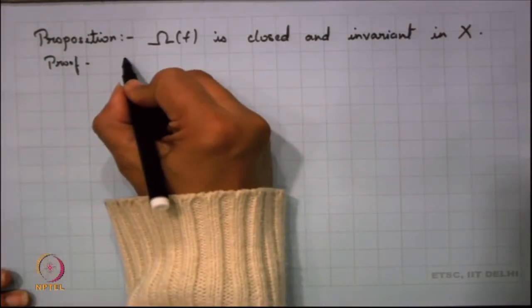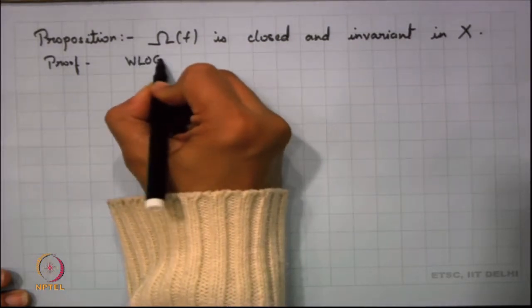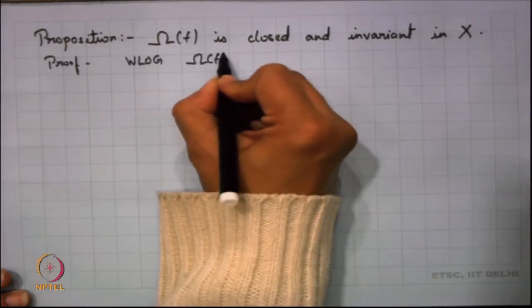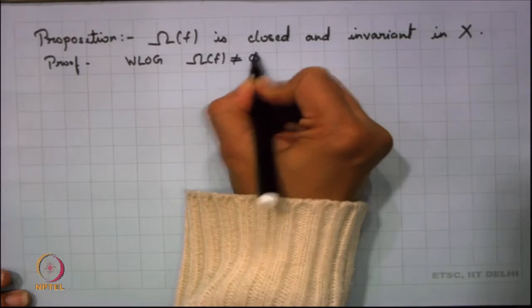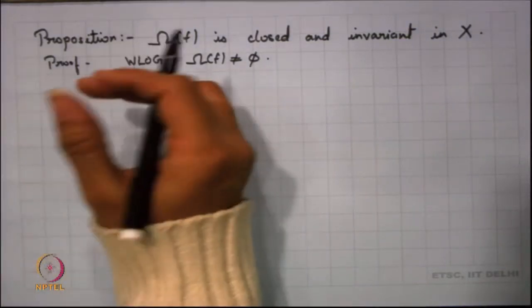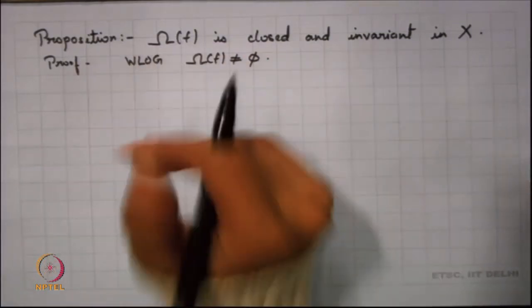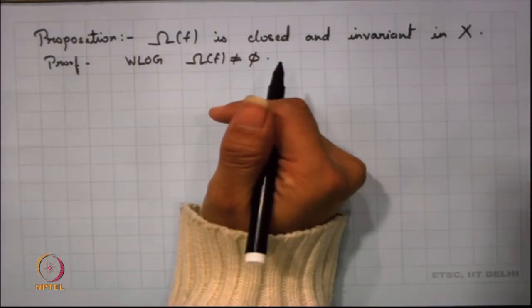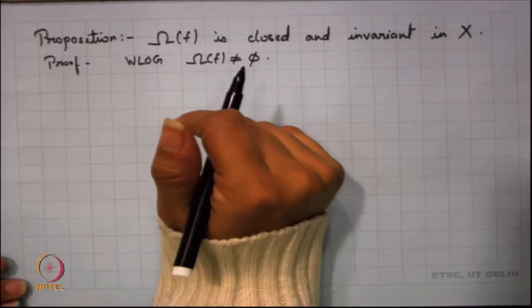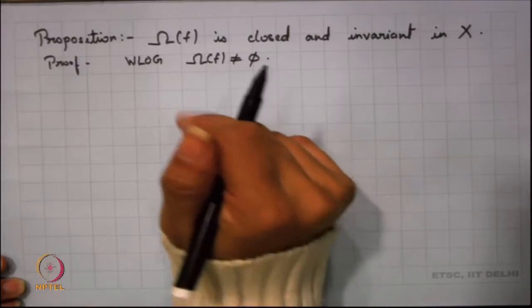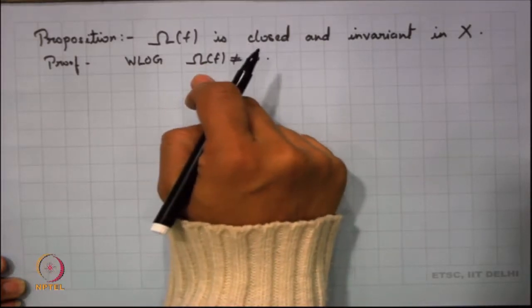Without loss of generality, we can say that my omega f is not an empty set, because if omega f is empty, it is vacuously true. So, just assume that omega f is non-empty.